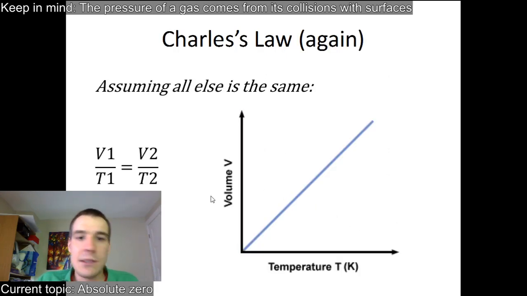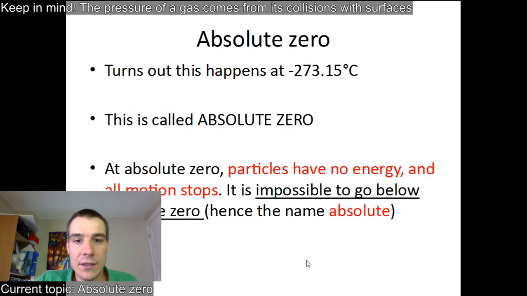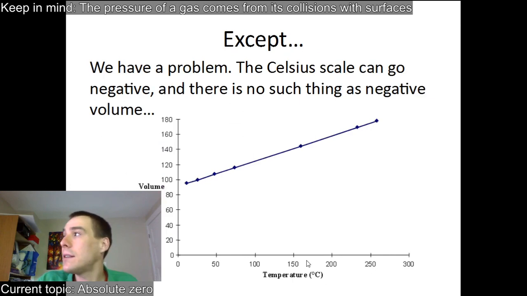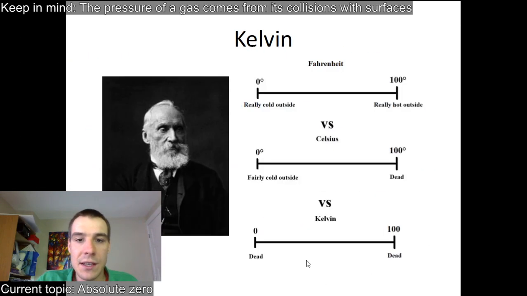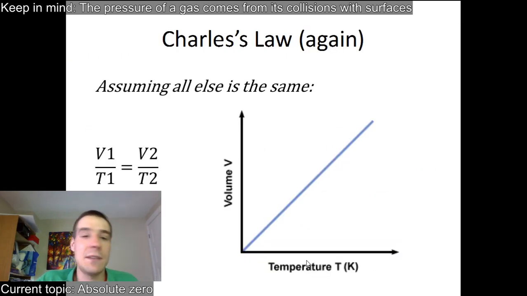Right. So that's Charles' law. If we do it in Kelvin instead of Celsius, this is Charles' law in Celsius back here. Here's Charles' law in Kelvin, and it suddenly makes a lot more sense. We just have to realize that 0 degrees Celsius is somewhere here on the chart. So that's Charles' law, and you have an expression you can use if you want. That's just double the temperature, double the volume. It has to be in Kelvin though.